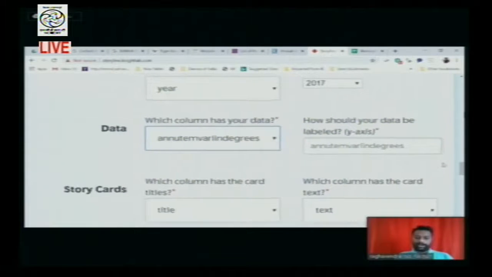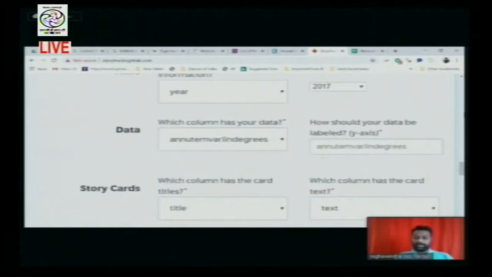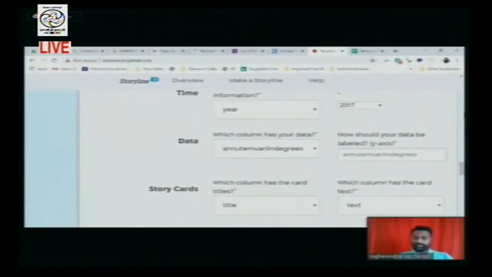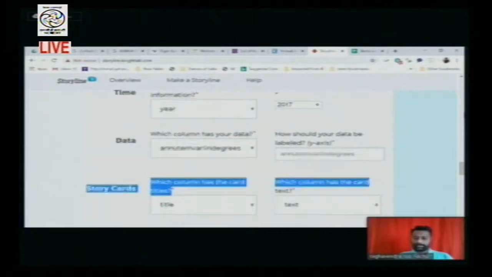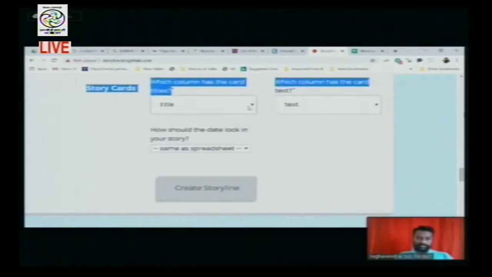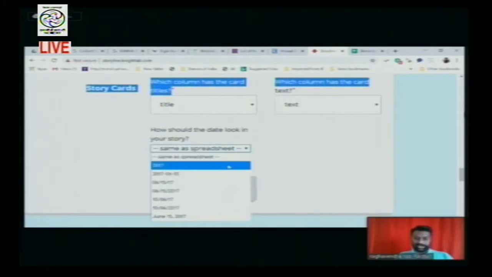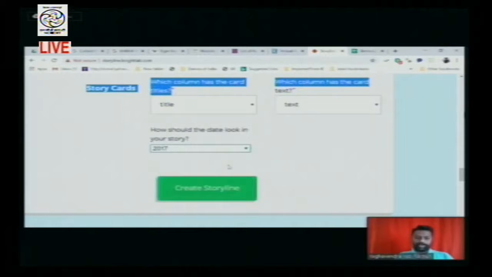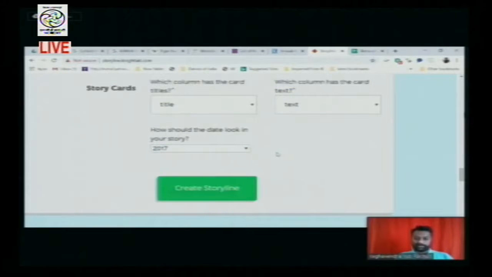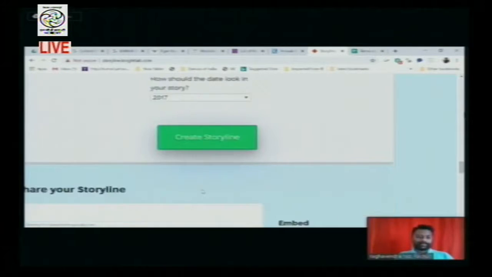Now come back to the third column. In this third column, what you are giving information, you just come back. This is the title you have given. Title is nothing but text. You accept it as text. So once again, the spreadsheet head means year is like this, 2017, you click on it. Now once you have given these coordinates, click on storyline.